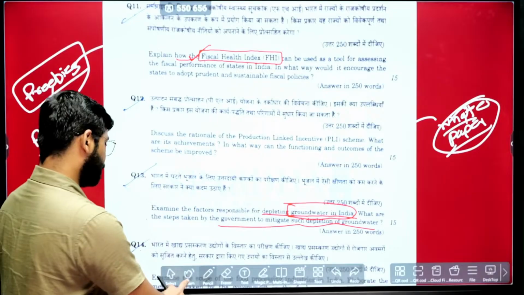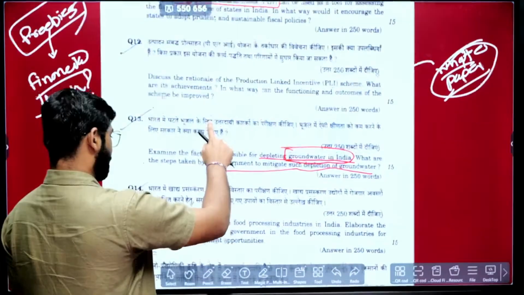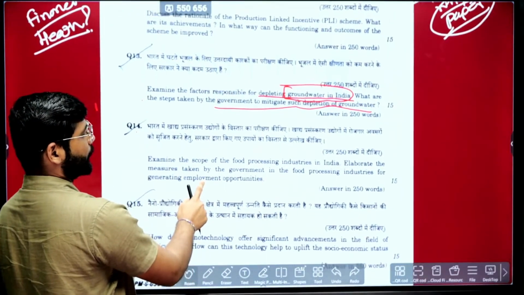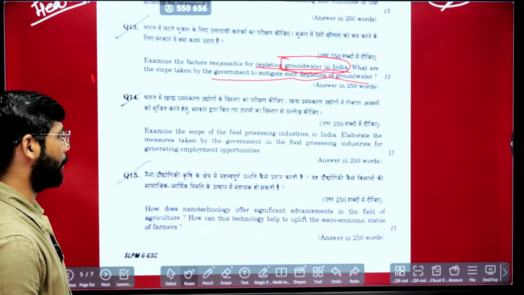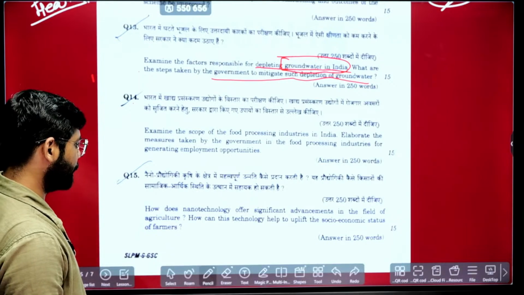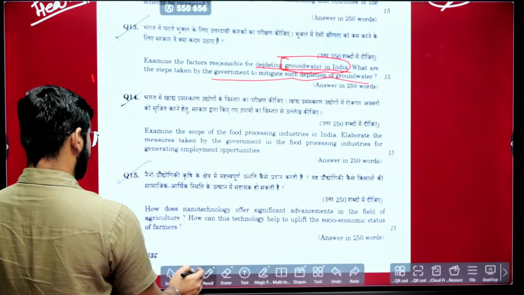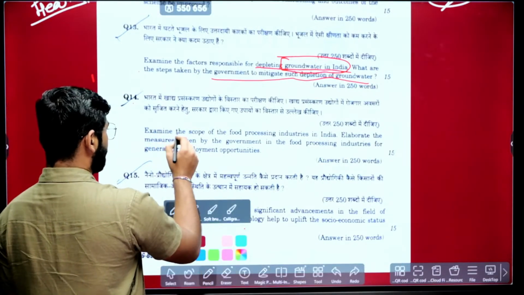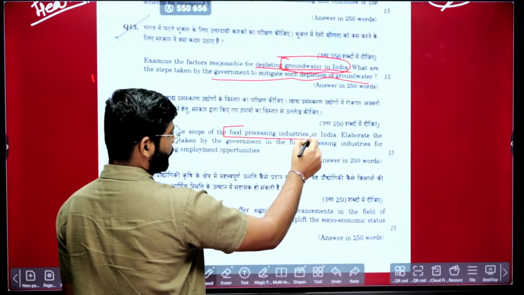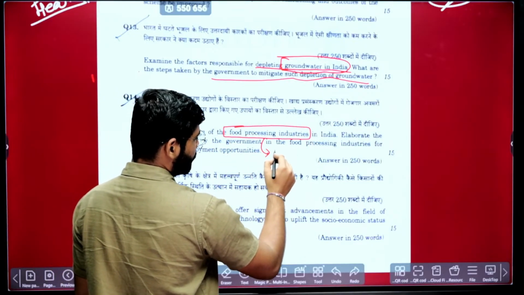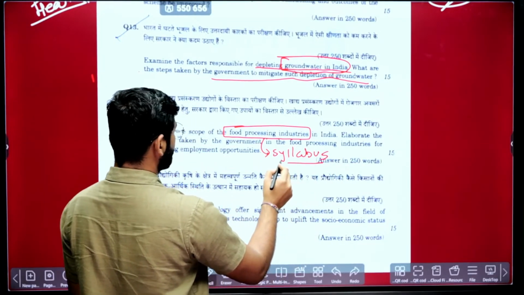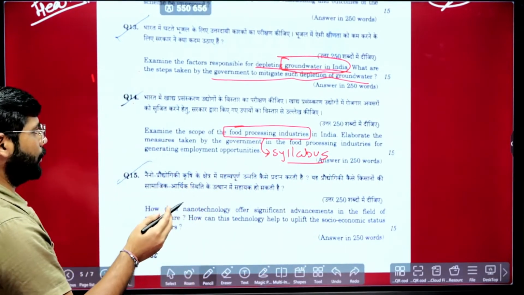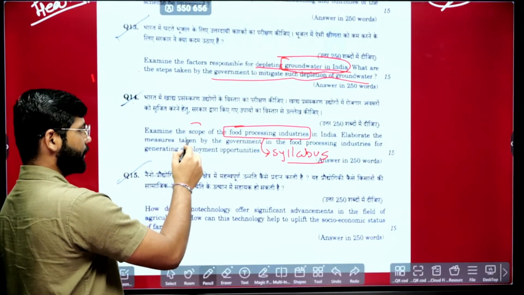The next question: examine the scope of the food processing industry in India. Elaborate the measures taken by the government for the food processing industry for generating employment opportunities. Again, directly from the syllabus. The food processing industry has a separate part in the syllabus, and the syllabus itself talks about what the scope is, what measures the government has taken, and what the significance is.